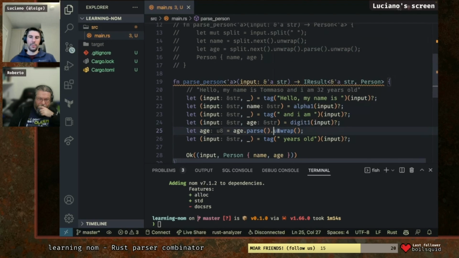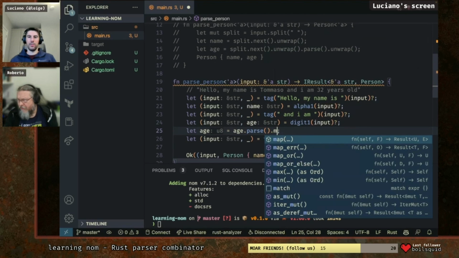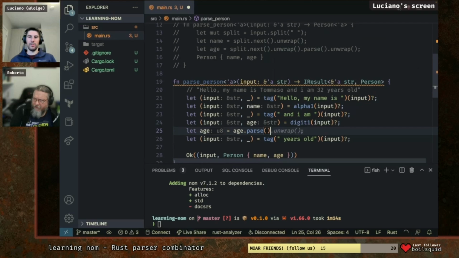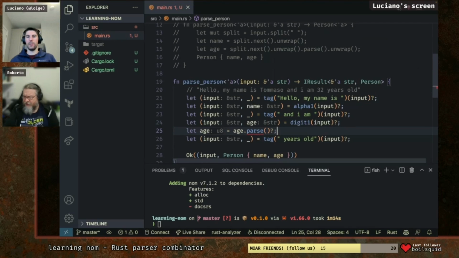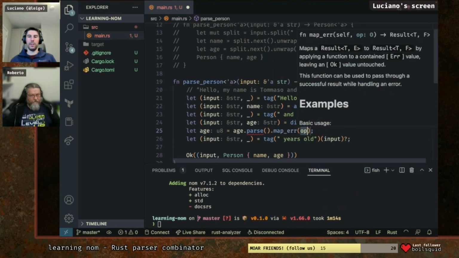We shouldn't unwrap, because if we cannot convert... But if it can convert digit 1, why should it not convert if digit 1 only extracted digits? Because it might be bigger than a U8. Ah, right. So we can do map error, I think.